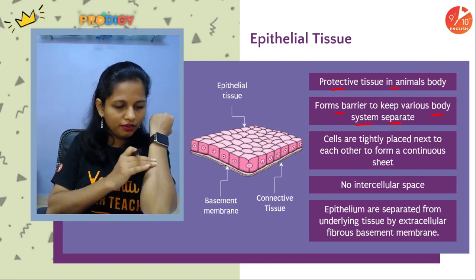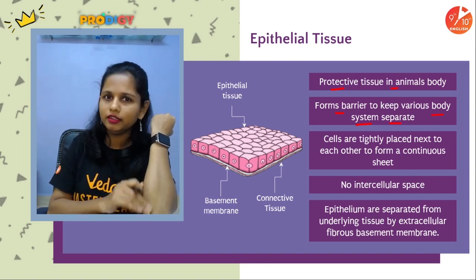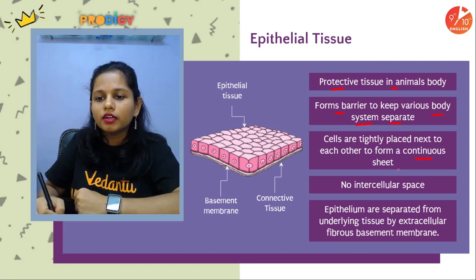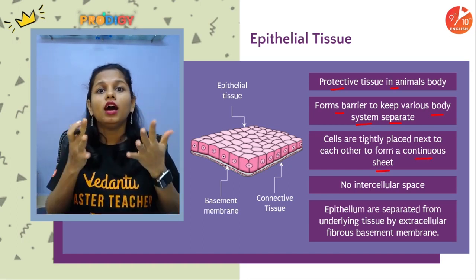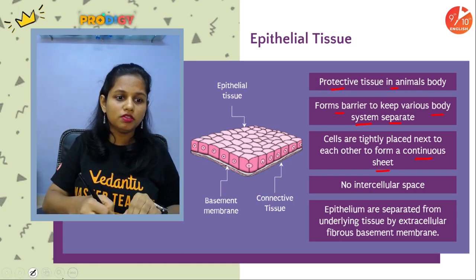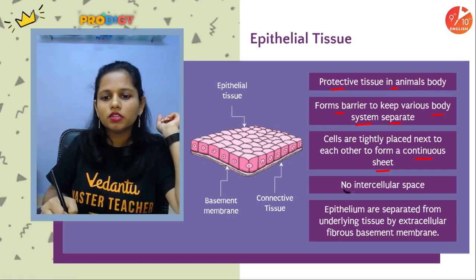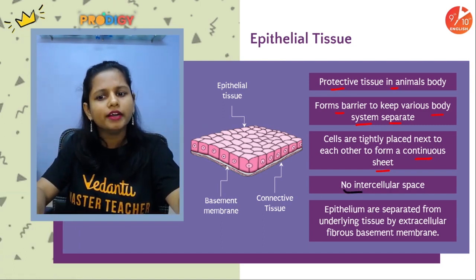It forms a continuous sheet. So cells form a continuous sheet without any intercellular spaces. There are no intercellular spaces, and that's the reason why it can form a continuous sheet.